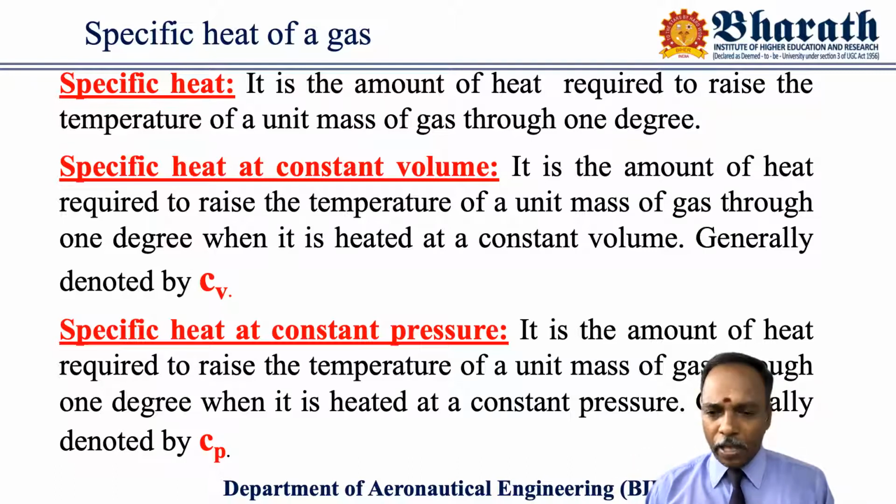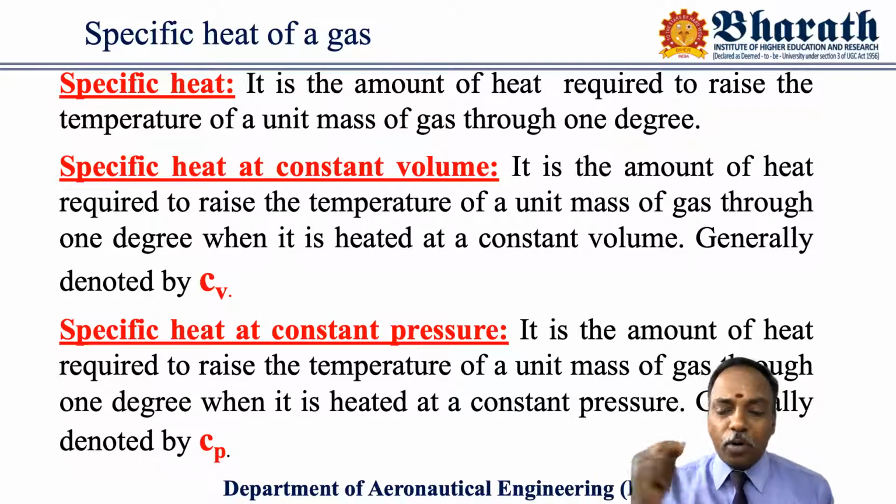The definition says specific heat is the amount of heat energy required to increase the temperature of unit mass of substance through 1 degree centigrade. But in that, one process is happening, that is the heat addition process. That's why the increase in temperature is happening.